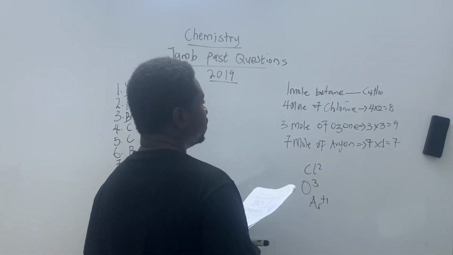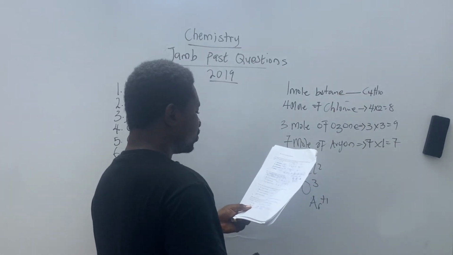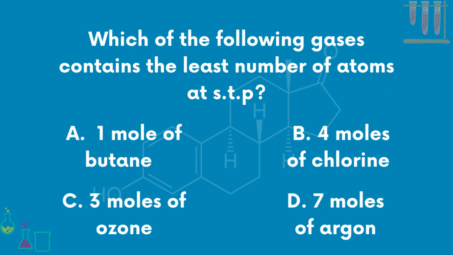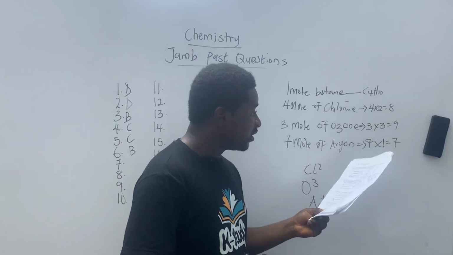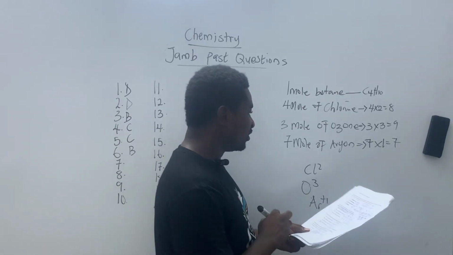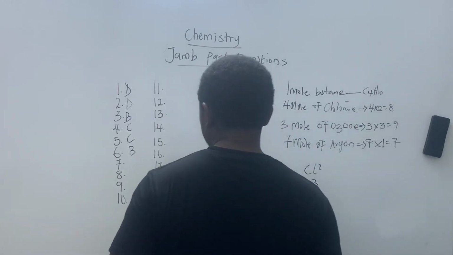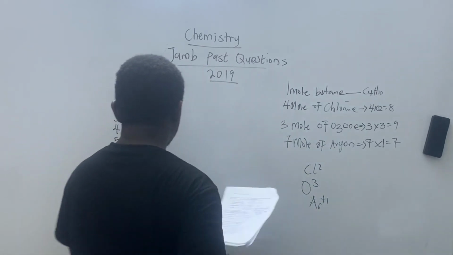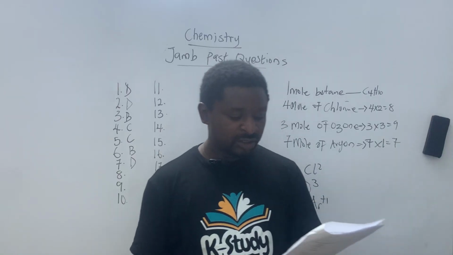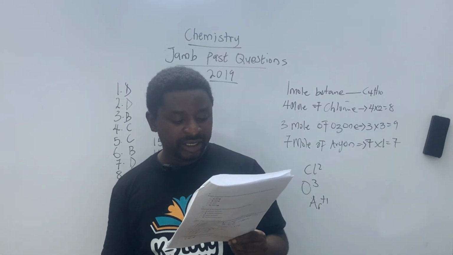Looking at things, we were asked the question, which of the following gases contain the least number of atoms at STP? Our answer is argon. So that answer there for number 7 is C. Question number 8.